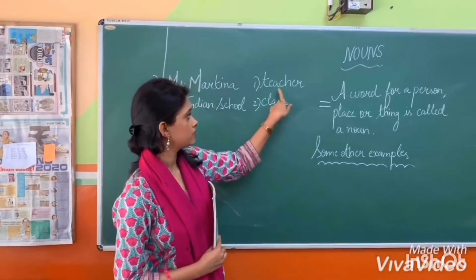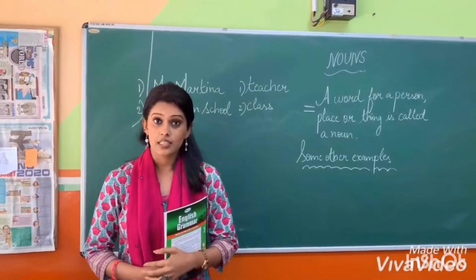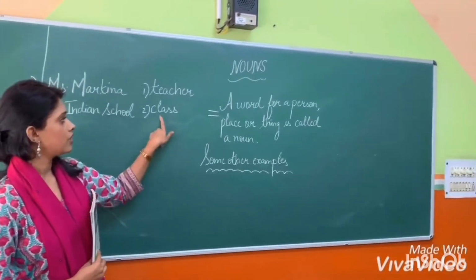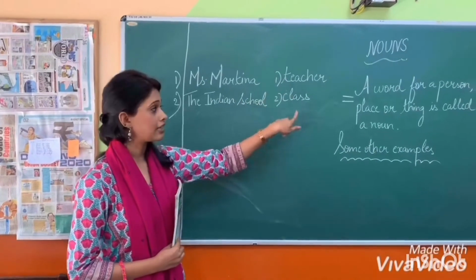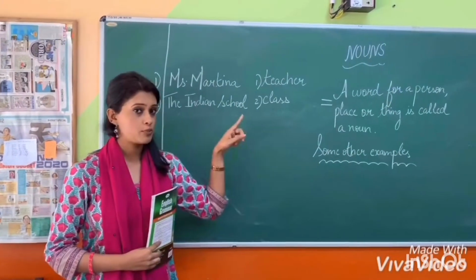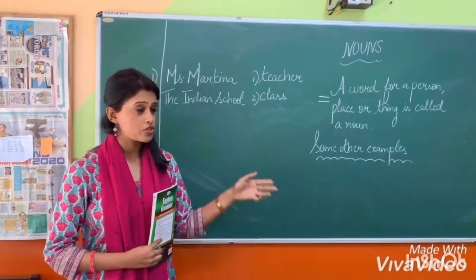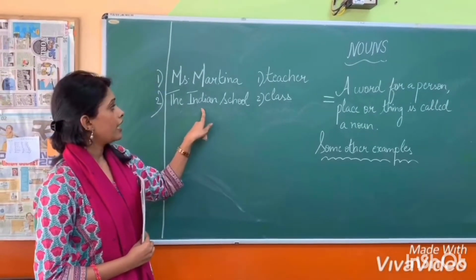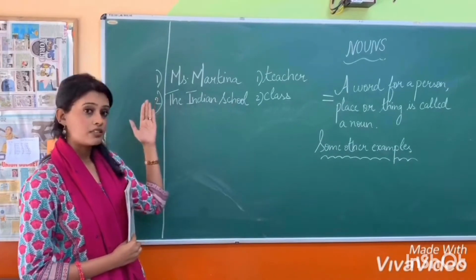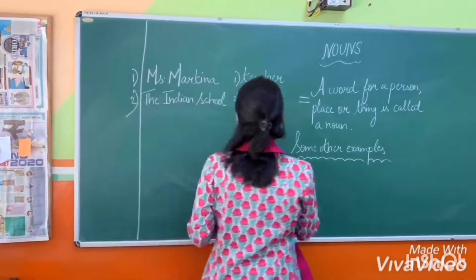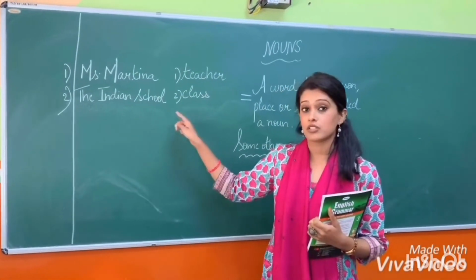Teacher. And this is your new class. Now if you look here, Miss Martina, teacher, class, and all of us actually happen to be part of a great school which is called the Indian school. Now Miss Martina and the Indian school are categorized on this side of the board, whereas teacher and class have been written on the other side.